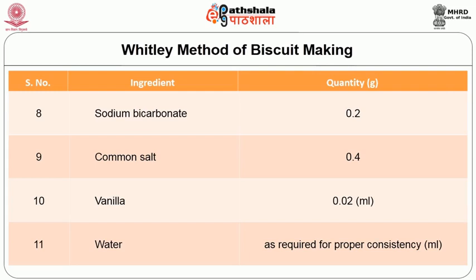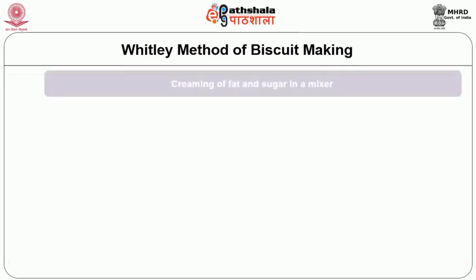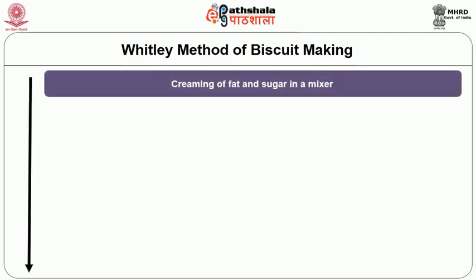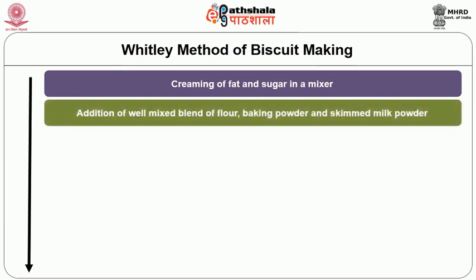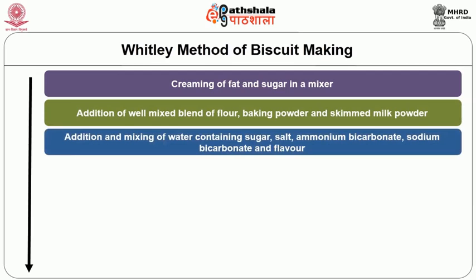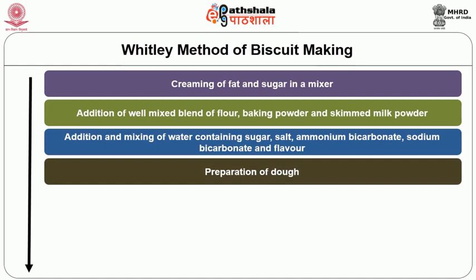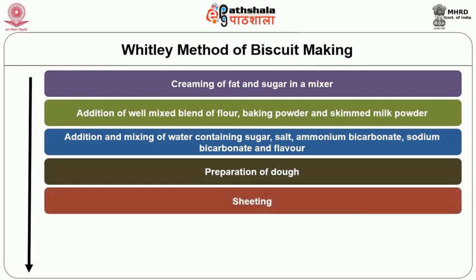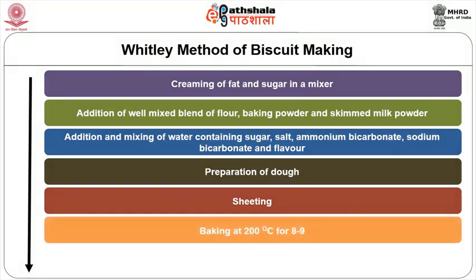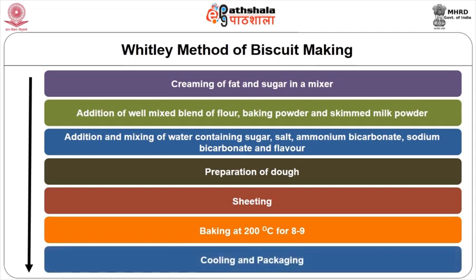The Whiteley method of biscuit making encompasses creaming of the fat and sugar in a mixer, addition of well mixed blend of flour, baking powder and skimmed milk powder, addition and mixing of water containing sugar, salt, ammonium bicarbonate, sodium bicarbonate and flavor, preparation of dough, sheeting into desirable shape and baking at 200 degree centigrade for 8 to 9 minutes, followed by cooling and packaging.